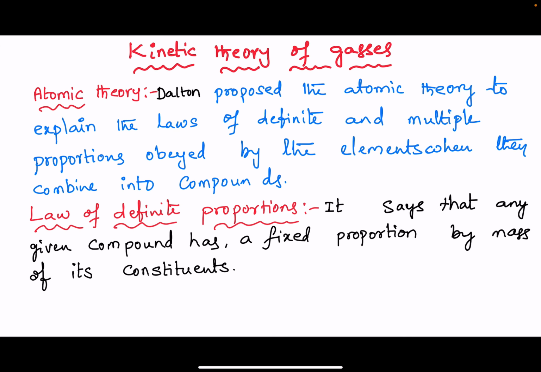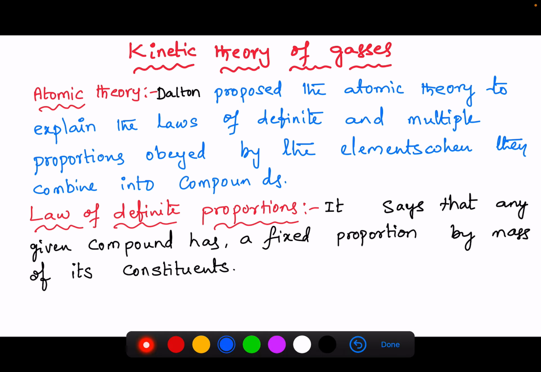Good morning, students. Today we are going to start a new chapter, kinetic theory of gases. In the previous chapter, we discussed macroscopic properties. Macroscopic properties are the ones we can see, that is, the system as a bulk.